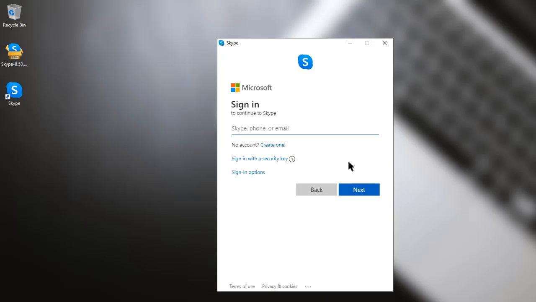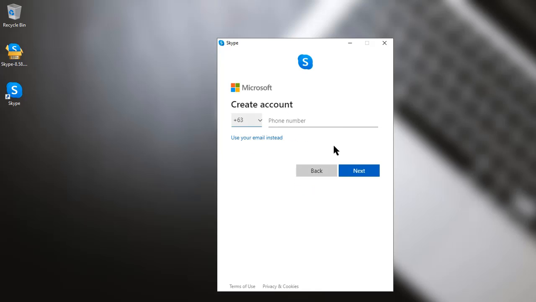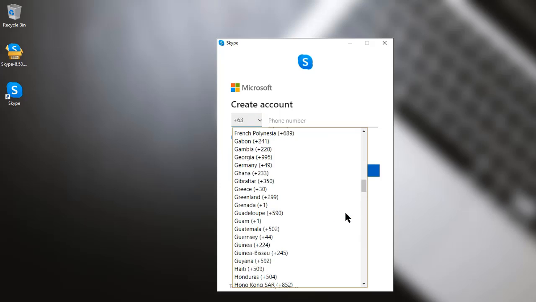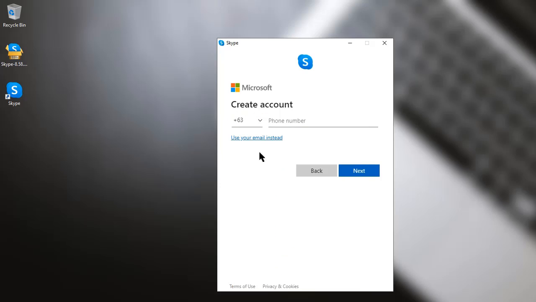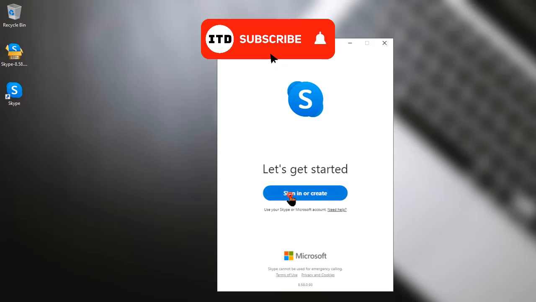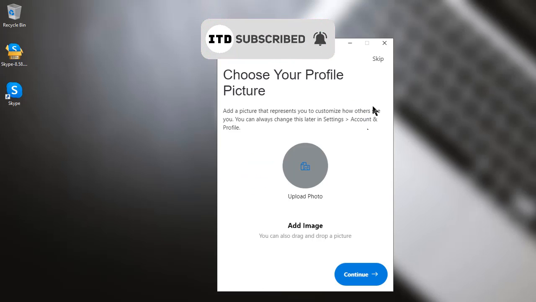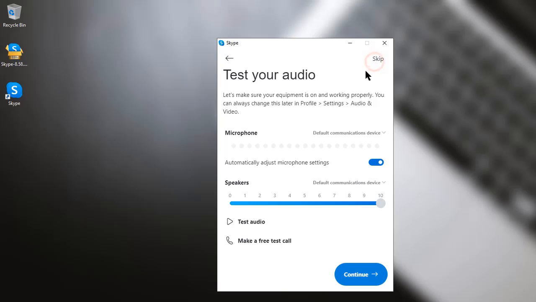Obviously, you just have to log in, or if you don't have an account, you can create one here. Just fill in your phone number, or you can use your email instead. So I'll try to log in, okay? And at first log in, you'll encounter this one. If you want, you can upload your photo, but I'll just skip this.